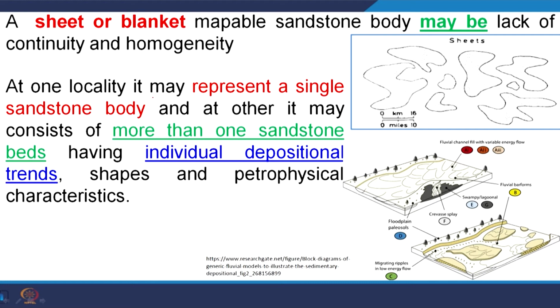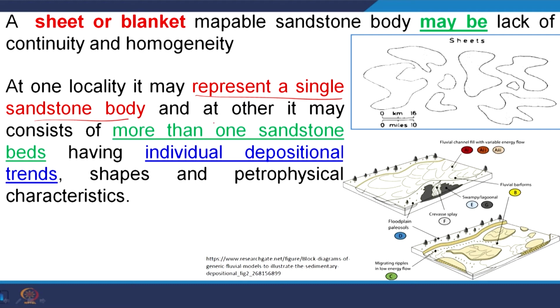At one locality it may present a single sandstone body, and at another it may consist of more sandstone beds. For example, suppose we are talking about a sand sheet deposit near the coast. In the coastal environment we get a sandstone body parallel to the coast, and the whole coast is connected by the sandstone body, but where rivers cross-cut this coast, there is a discontinuity among the sandstone bodies.